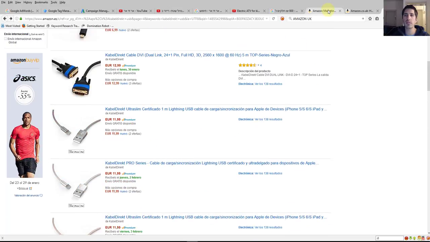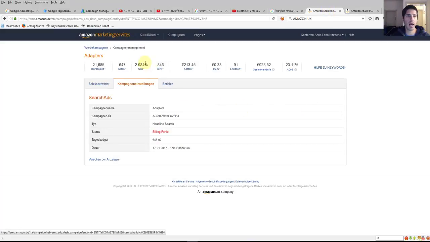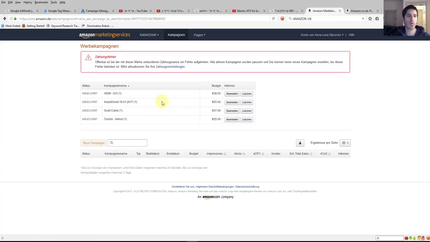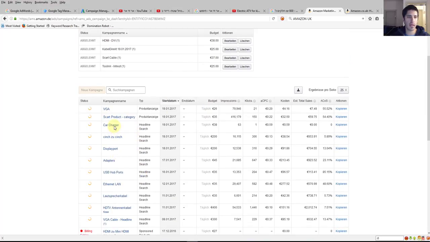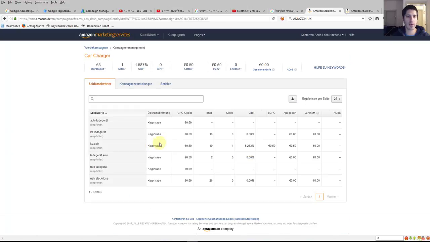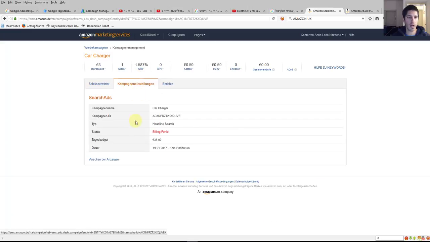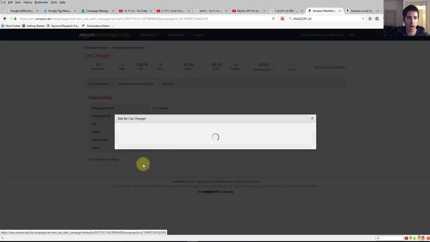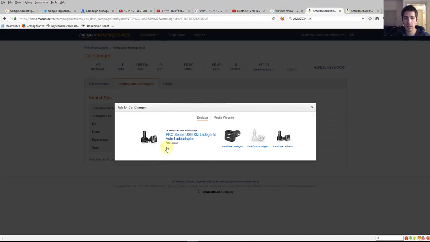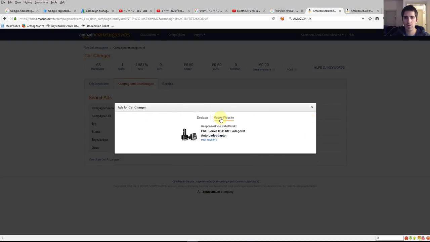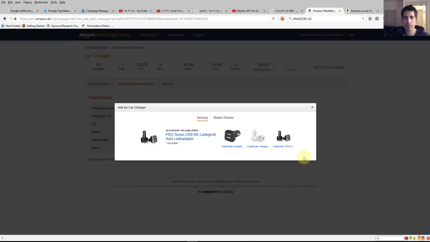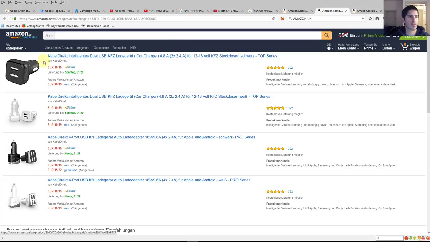That's it. If you want to see how the ad looks, let's say you go to any of the headline, let's say car charger, headline search, you go to the middle, and then here you press and you see how it looks on mobile and on desktop. You see here I put in purpose 3 different products, and then you can check how the landing page looks.